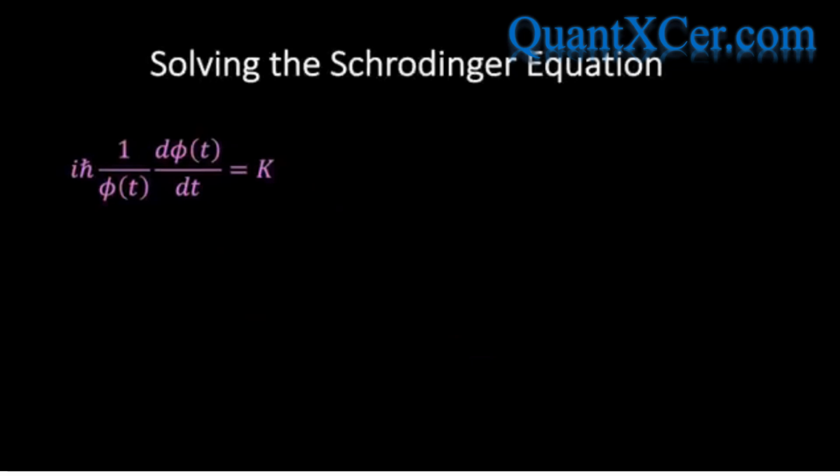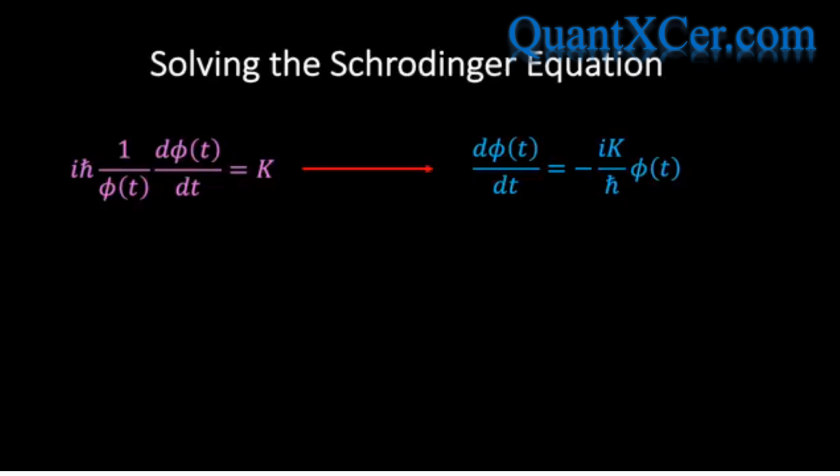Let's now focus on this time equation. If we rearrange this expression, we find the following blue equation. This differential equation tells us that the function phi of t, which is its solution, has the property that its first derivative is proportional to the function itself. Now, anyone familiar with calculus will recognise that the derivative of an exponential function gives another exponential function, and therefore it follows that phi of t can be written as an exponential function.